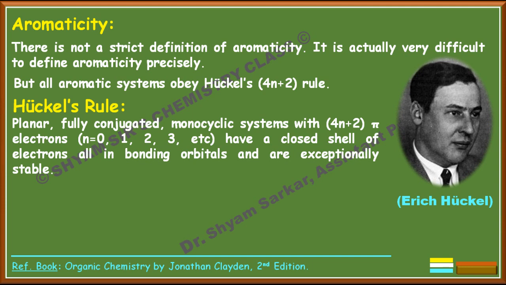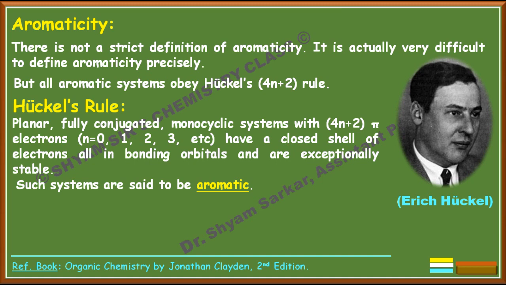This type of system is said to be an aromatic system. You have to remember 4n+2 pi electrons, where n equals 0, 1, 2, 3, these integer values. This type of system is known as an aromatic system.